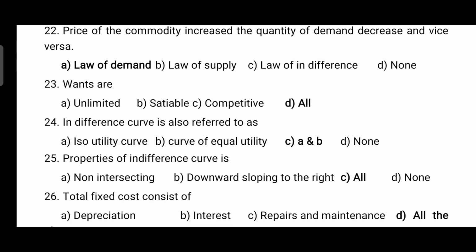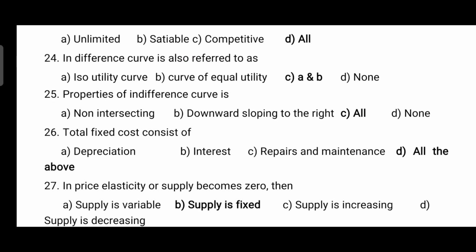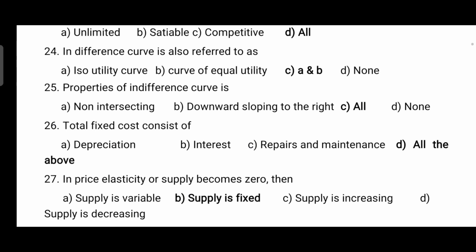What are wants? So wants are unlimited, satiable and competitive. Indifference curve is also referred to as, so they are referred to as iso-utility curve and curve of equal utility. Properties of indifference curve is, so they are non-intersecting and downward sloping to the right. Option C is correct, but it should be both A and B, non-intersecting and downward sloping to the right.